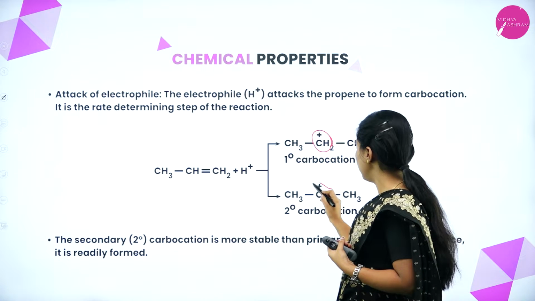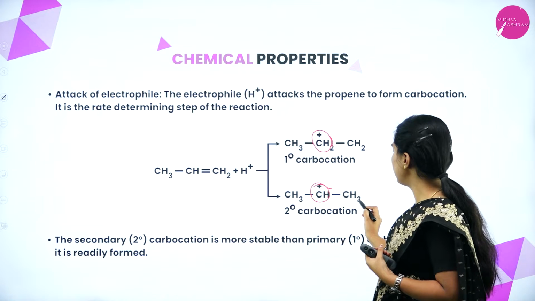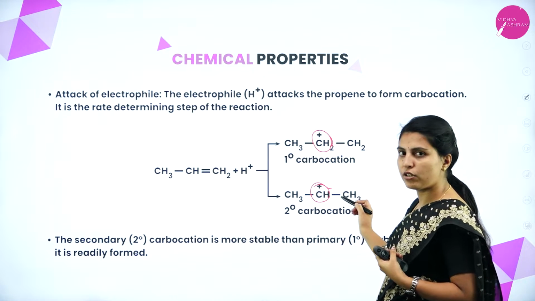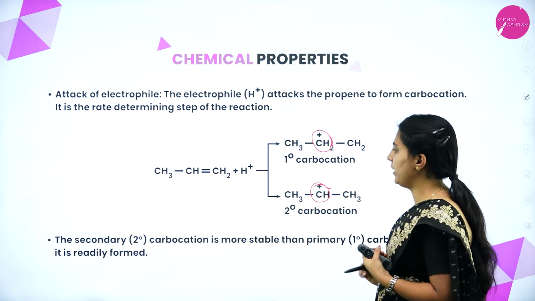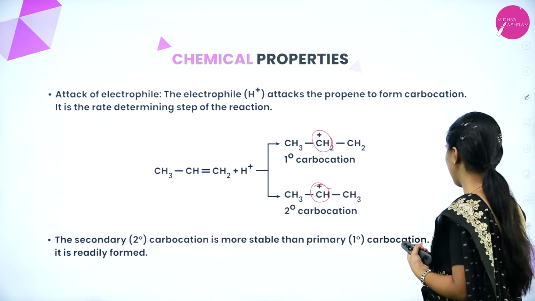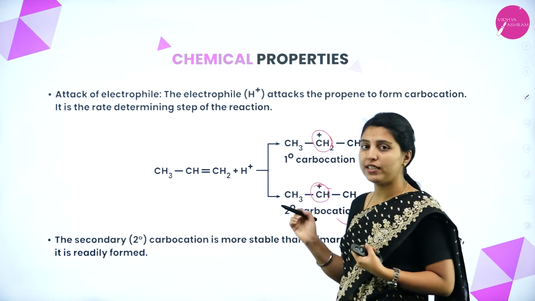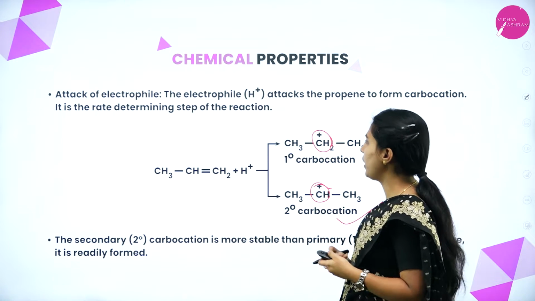Here it will be a secondary carbocation, because for this carbon the hydrogen has been added on the other side. But the secondary carbocation is more stable than the primary carbocation, hence it is readily formed. This is readily formed because it is more stable than the primary carbocation.